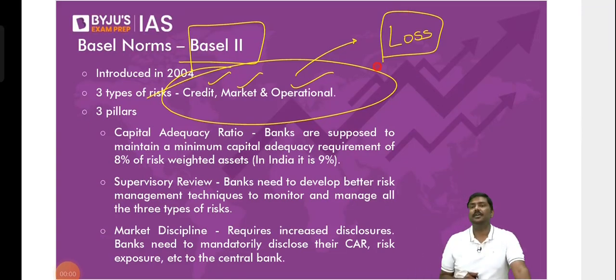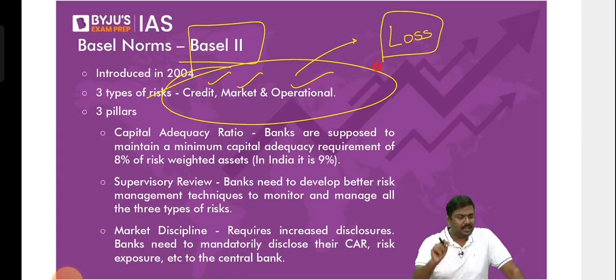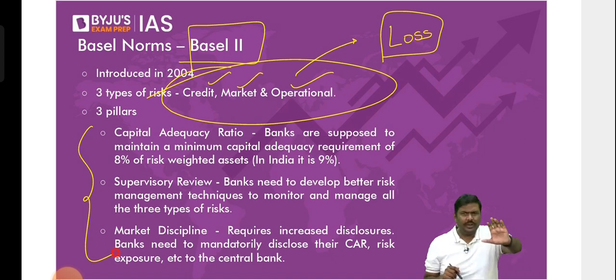There is danger of a loss. How do you address the losses? How do you reduce the risk? A three-pillar approach has been provided. You are going to face a risk. You are going to incur a loss. A three-pillar, three-step approach has been provided.